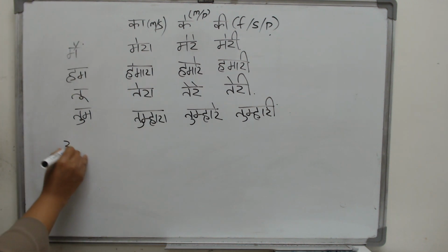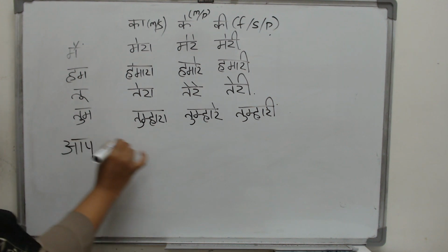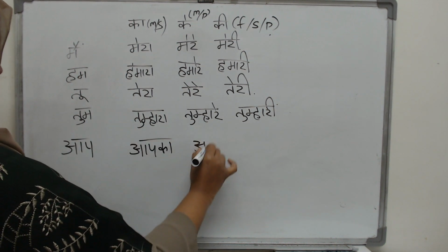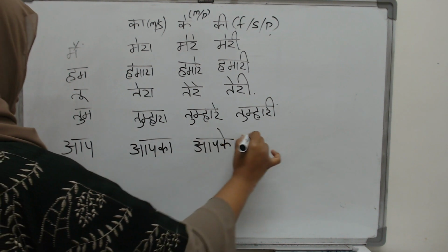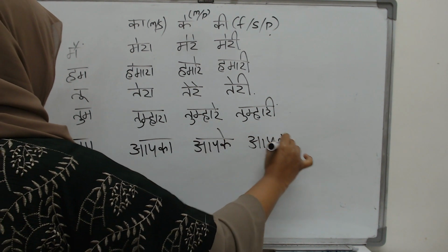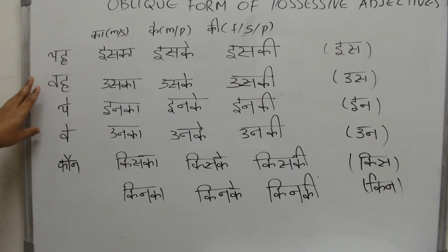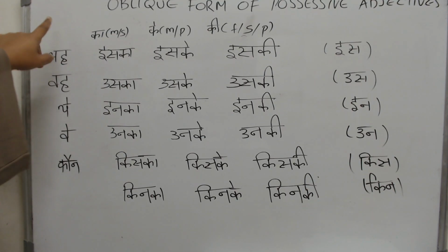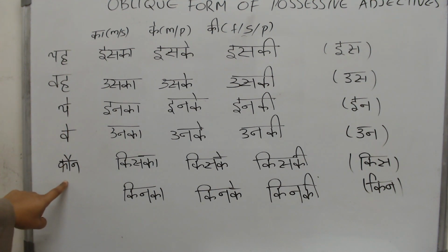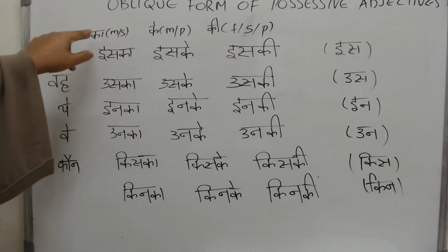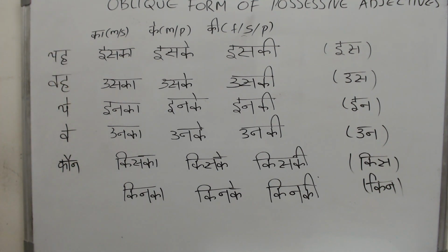What happens to aap? Aap does not change at all. It is just aapka, aapke and aapki. There is no change. Just write that ka, ke, ki here and we are done. Now here are the remaining 5 pronouns. This is their direct form and this is their oblique form. This is what happens when they are followed by a ka or a ke or a ki.